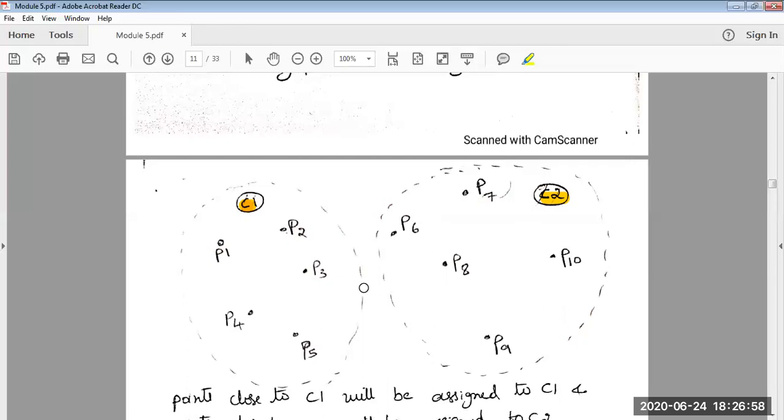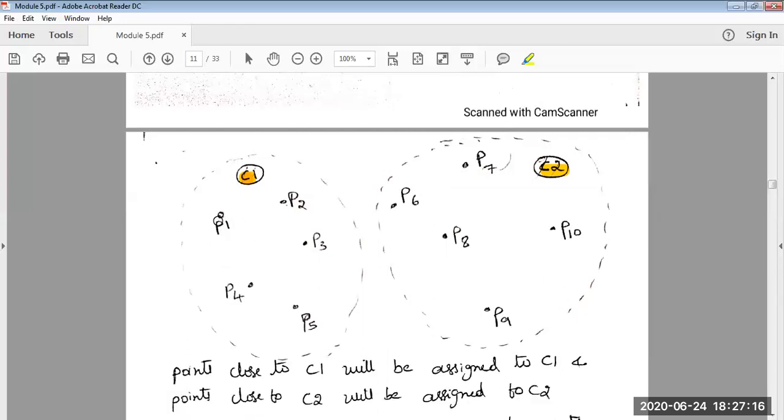So after the first cycle, the algorithm has computed the distance of each and every data point with the centroid and finally decided to which centroid the point is to be associated. I've just taken an example where you can see P1, P2, P3, P4, P5 have been associated with C1.